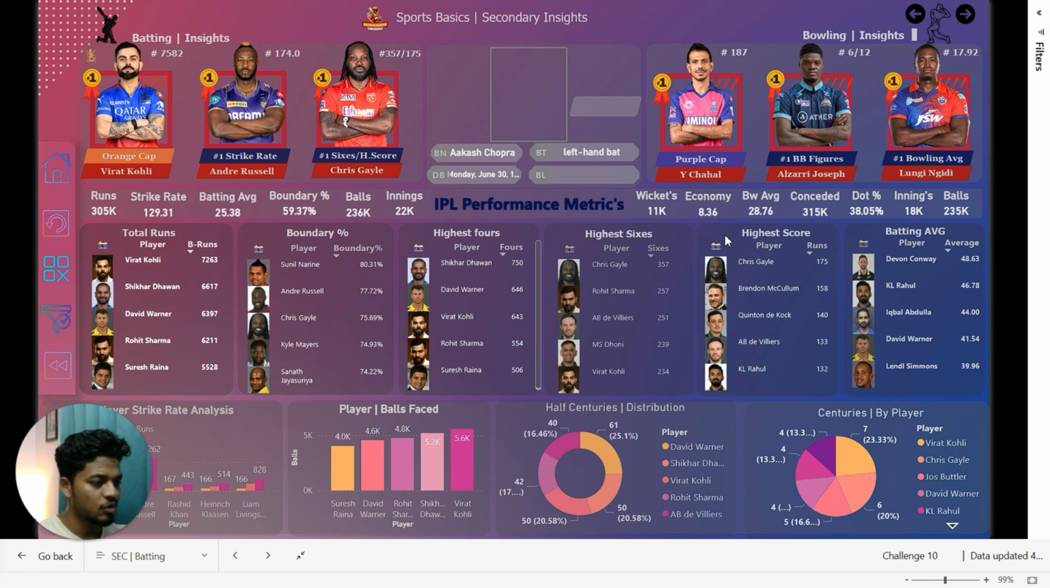And the next visual we have batting average. Devon Conway leads the top spot with a batting average of 48.63.